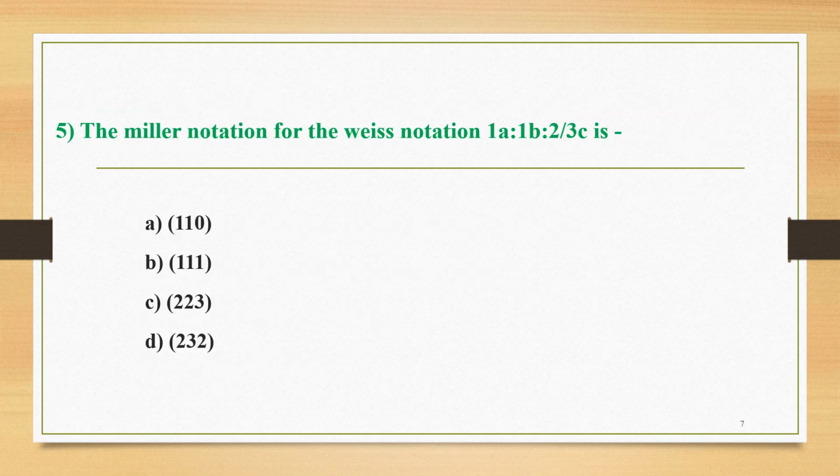The next is question number 5: the Miller notation for the Weiss notation 1a, 1b, 2/3c is, and the four options are 110, 111, 223, and 232. Among these four, the correct option is C, that is, the Miller notation is 223.